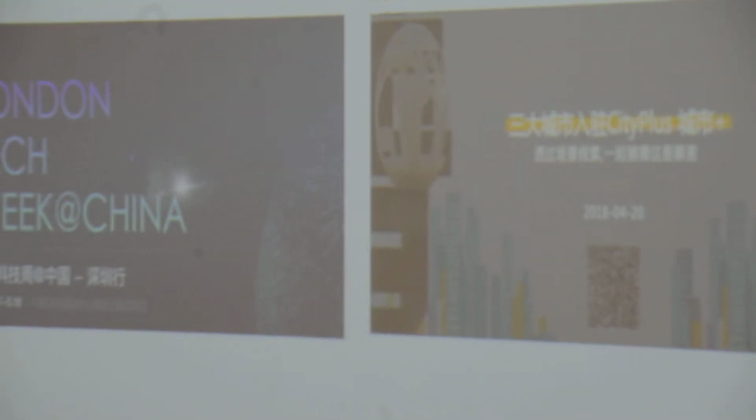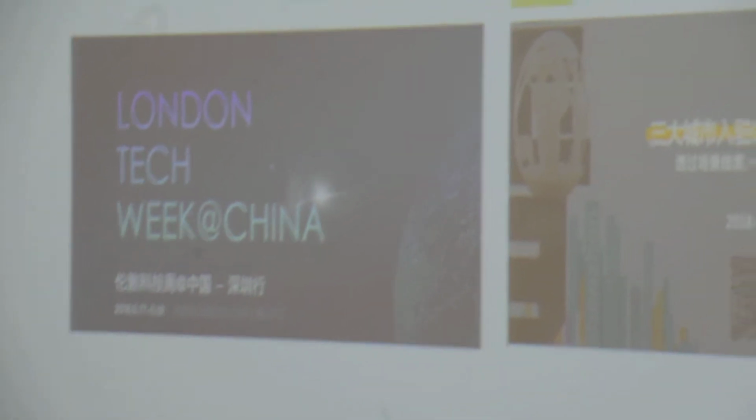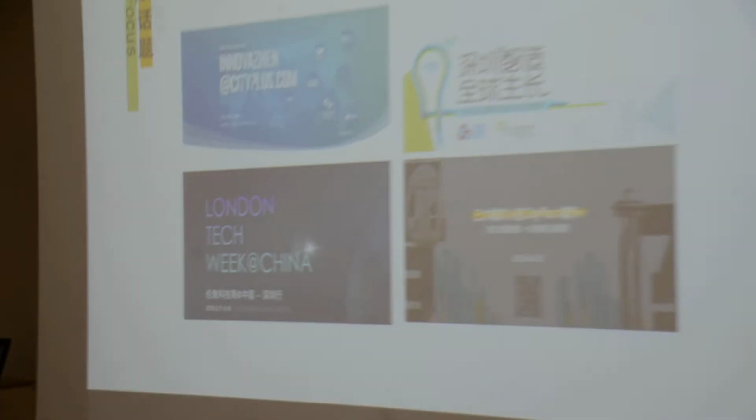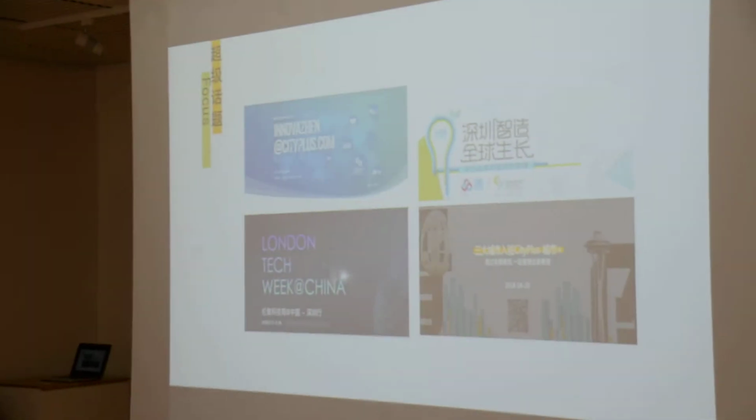This is the focus page. We actually have launched 6 focus pages already, but today I would like to elaborate 4 of them to give you a basic taste of how this focus page works.